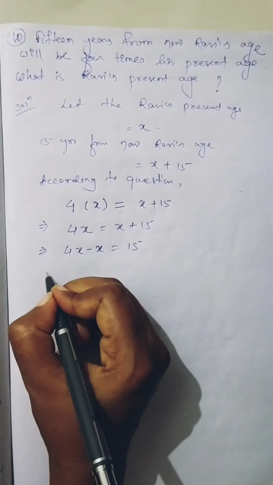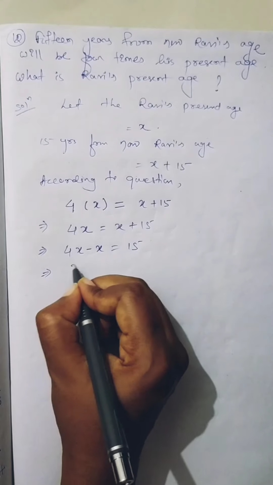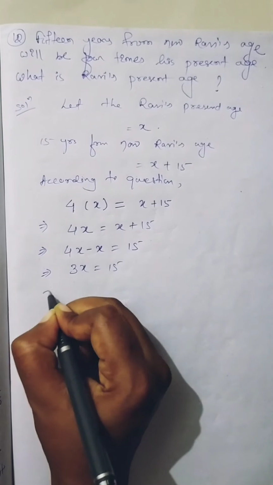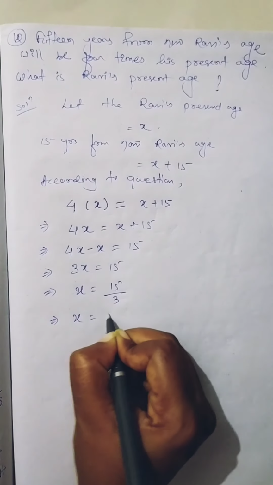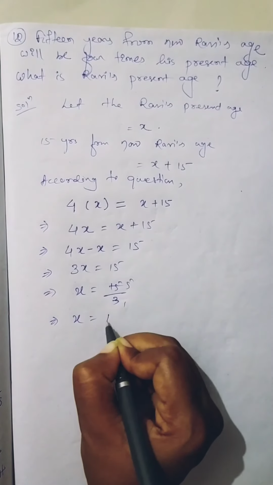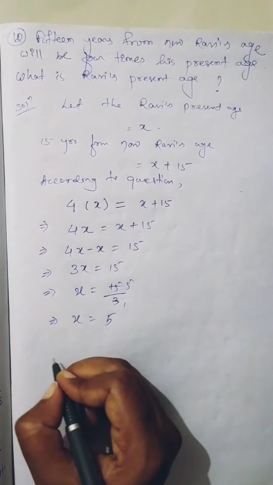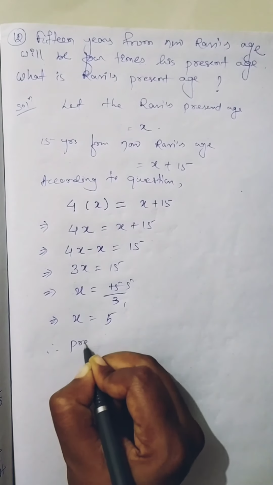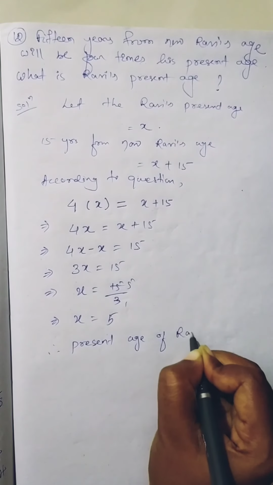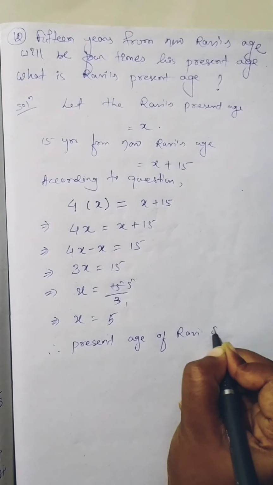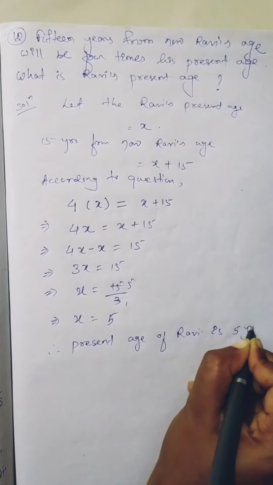Transpose x to the other side. 4x minus x is 3x equal to 15. Then x equal to 15 by 3. x equal to 5. Hence, the present age of Ravi is 5 years.